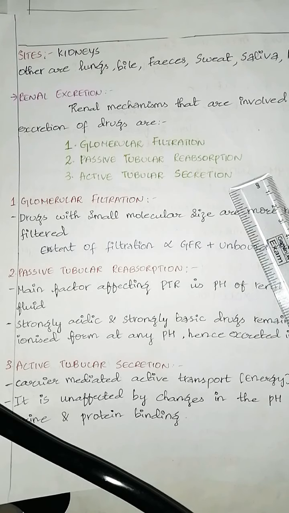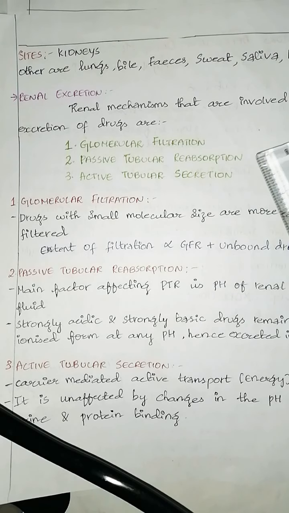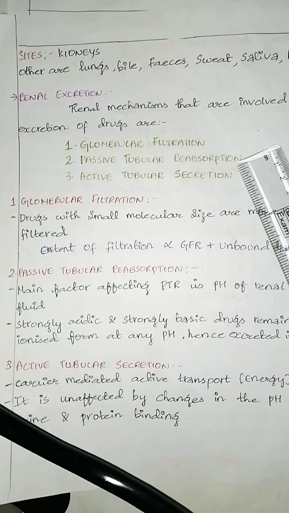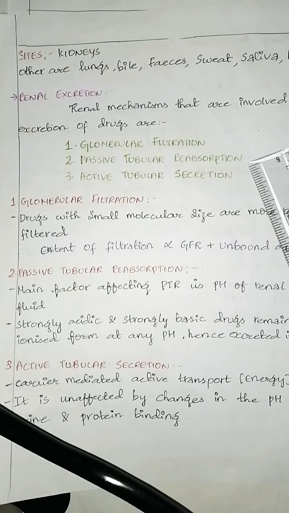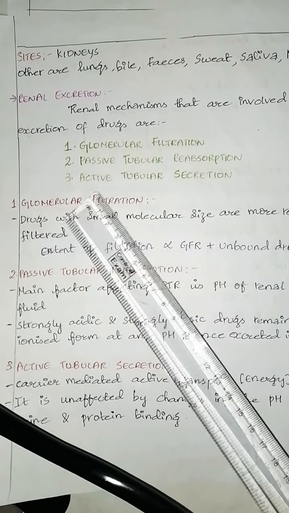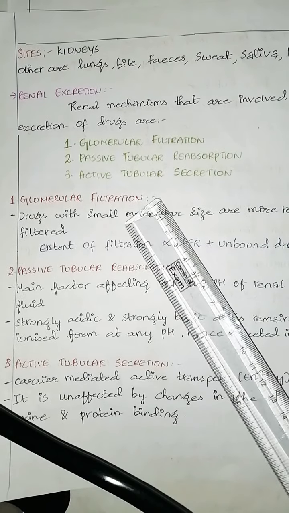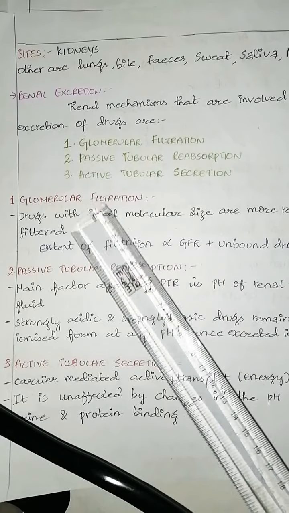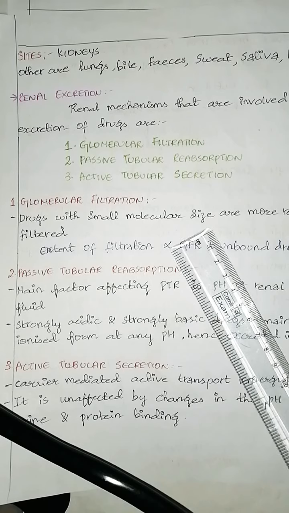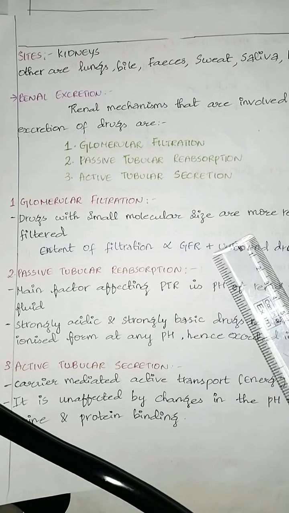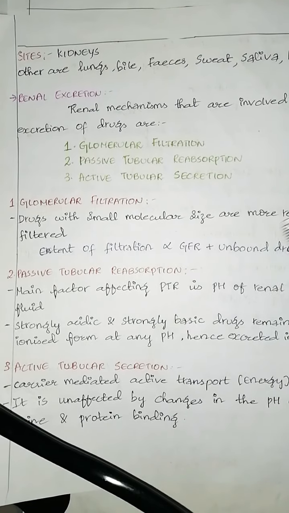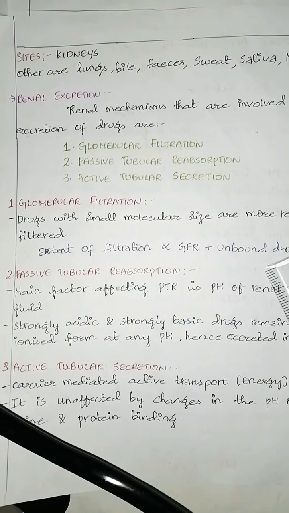Glomerular filtration as well as active tubular secretion both facilitate the drug excretion, whereas passive tubular reabsorption decreases the drug excretion. First, let's discuss glomerular filtration. In glomerular filtration, drugs with smaller molecular size are more readily filtered. Here, the extent of filtration is directly proportional to GFR, that is glomerular filtration rate, and unbound drug in plasma.